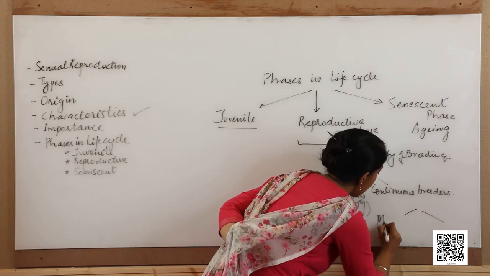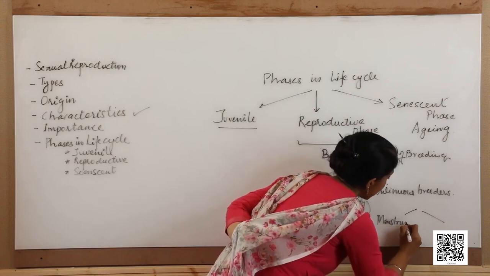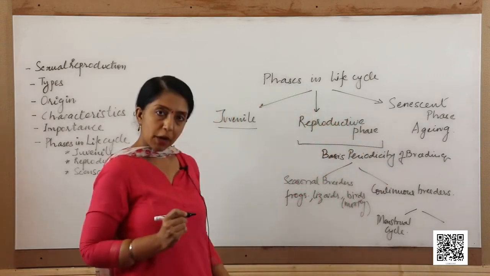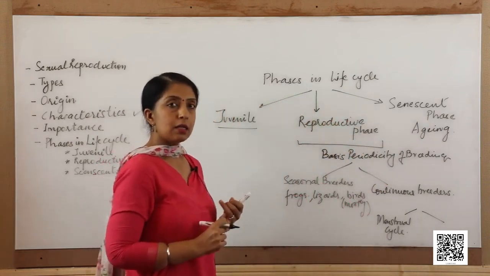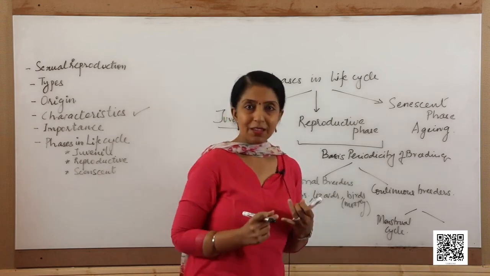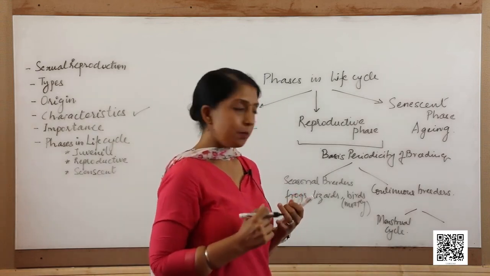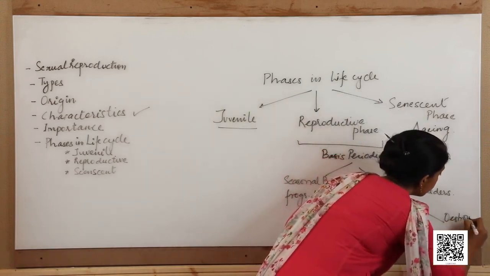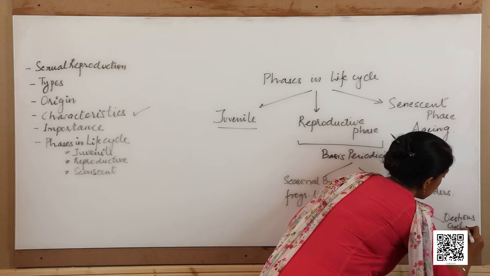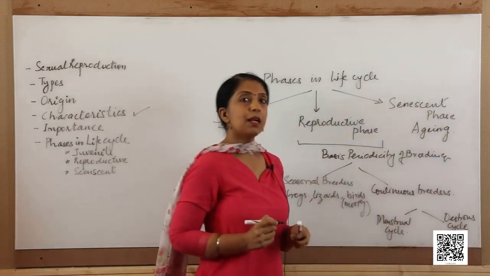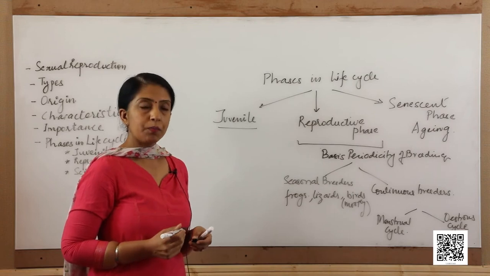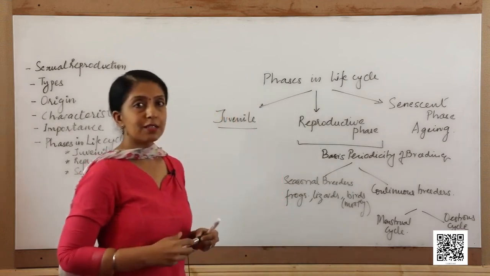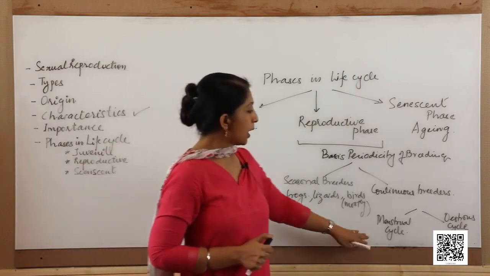These two cycles are the menstrual cycle, which is found in the primates, including the apes, the monkeys and the human beings. And second is the estrus cycle, seen in non-primates like the dogs, cow and goats and so on. There are a lot of differences which are visible in these two kinds of cycles.